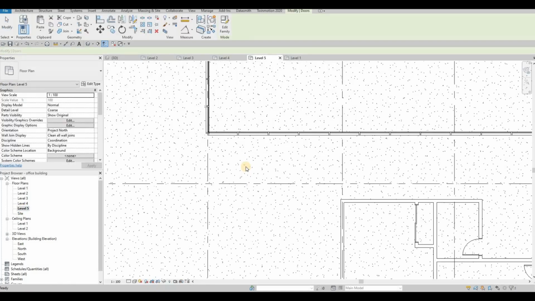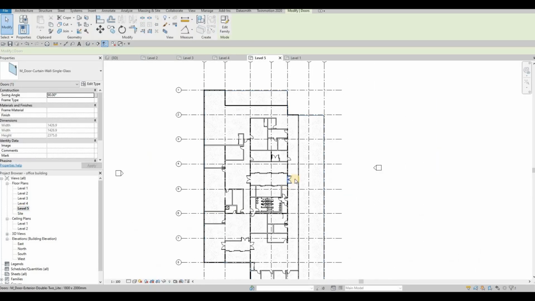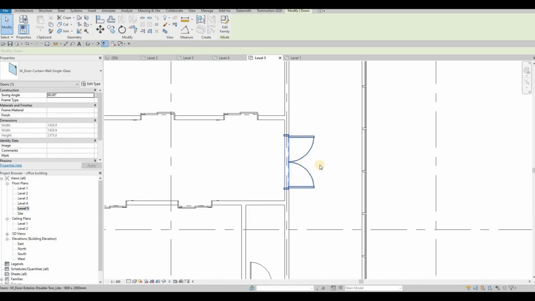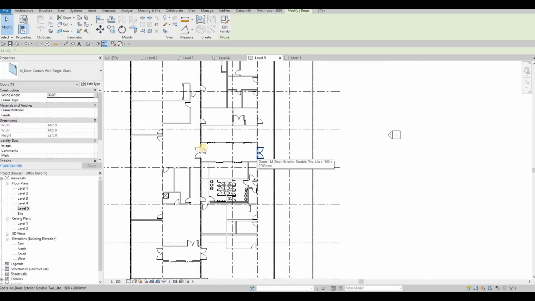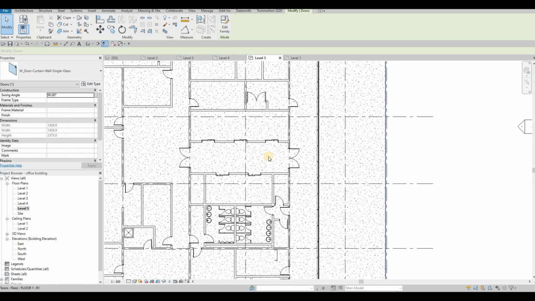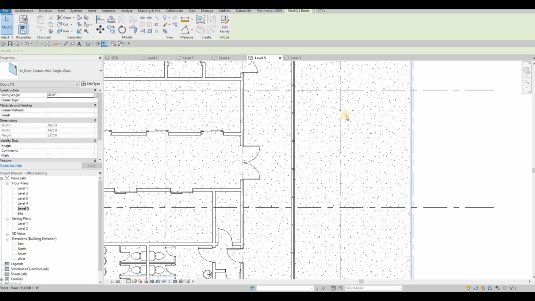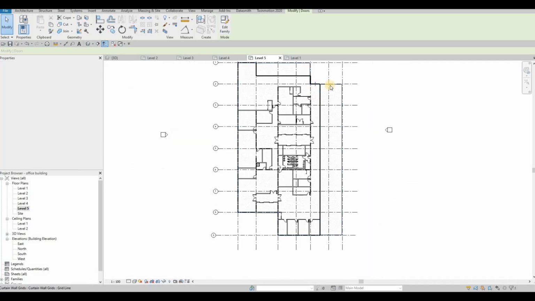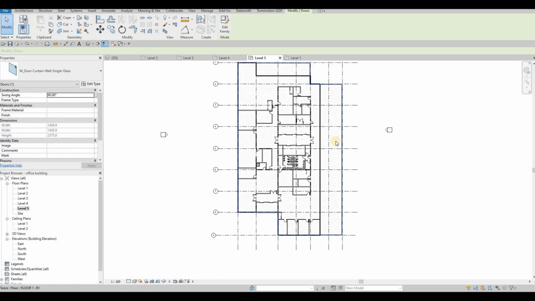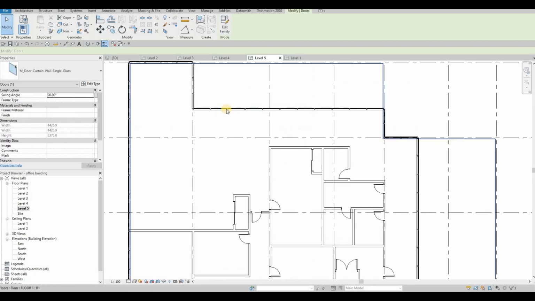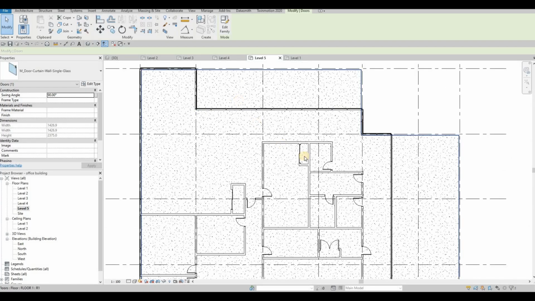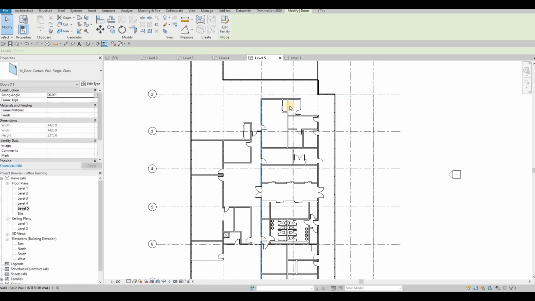We need to go to level 5 in order to add it onto this side, because we have it from the elevator side. Now this will be like their balcony side right here. We're going to have a balcony side on this side as well, so there will be 2.